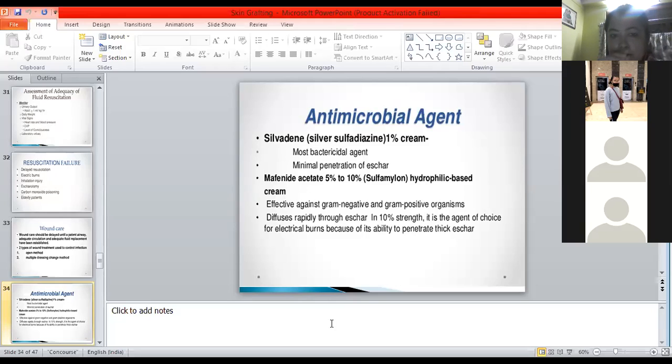Remember that mafenide acetate is also effective against gram negative and gram positive organisms. It diffuses rapidly through eschar. The 10% strength is the agent of choice for electrical burn. Remember that. For other types of burns you can use sulfadiazine, but in case of electrical burn, you can use mafenide acetate, either 5% or 10%.